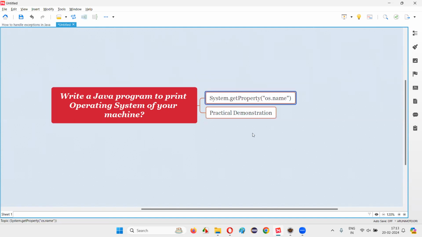Okay. So the answer is we have to use this statement known as System.getProperty. And to this particular method, we have to pass an argument or property name as os.name. Here in this statement, System is a predefined class in Java, and it has a lot of predefined methods, and getProperty is one of the predefined static methods of the System class. Hence, we are able to call this getProperty method with the help of the System class directly, System.getProperty. And to this getProperty method, we are passing an argument, that is os.name, which is a property name. So by doing so, this getProperty, with the help of this property name, will retrieve the operating system name that is there in your machine. Okay. Let me practically demonstrate this for you.